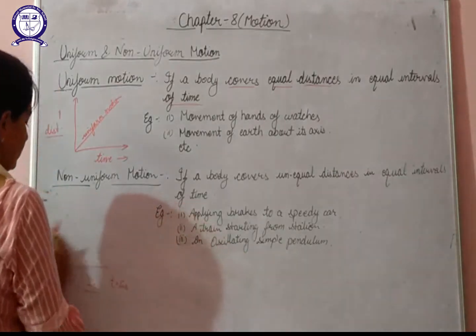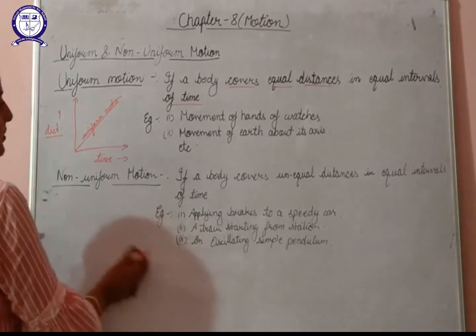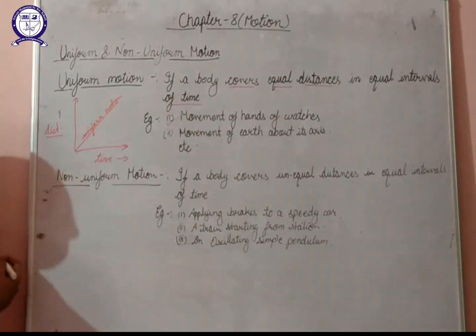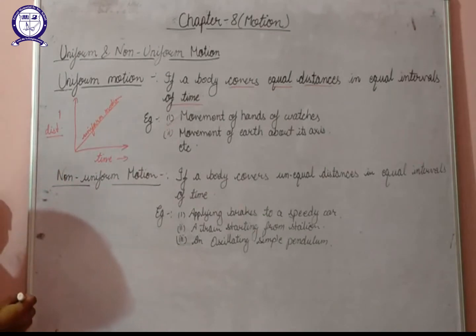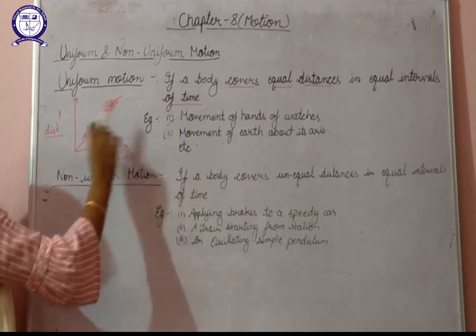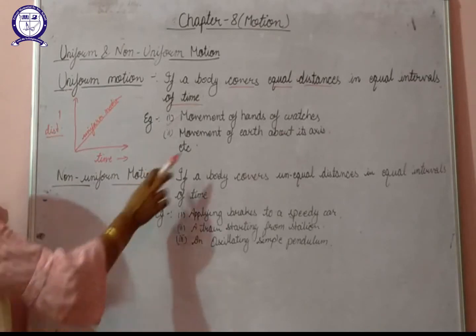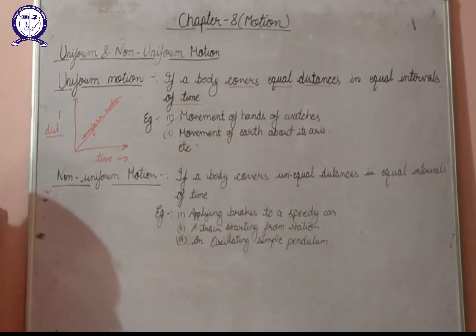Now if we talk about a few more examples from our day-to-day life, we can consider uniform motion as the movement of hands of watches. Every hand of a watch covers equal distance in equal intervals of time. So we can say that the motion of hands of a watch again is an example of uniform motion. The movement of earth about its axis, or the movement of earth around the sun, or the movement of different planets around the sun, they all are examples of uniform motion.